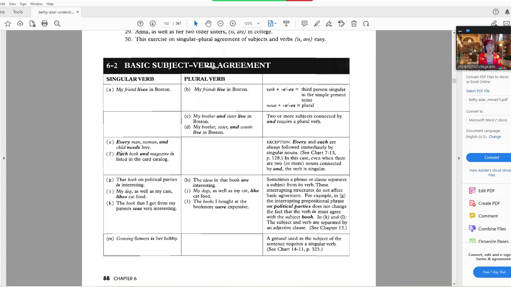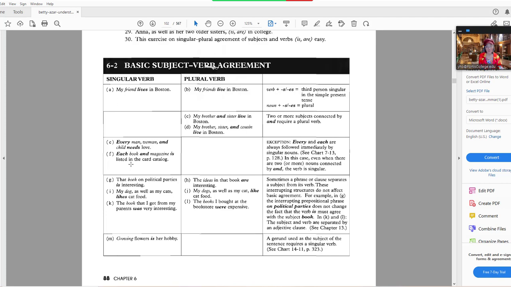Every man, woman, and child needs love. Each book and magazine is listed in the card catalog. When you have indefinite pronouns like everything, everybody, anybody, nobody, somebody, each and every, that's always followed by a singular verb. So you would have every man, woman, and child needs love. Each book and each magazine is listed in the card catalog. So every and each are always followed immediately by singular verbs. In this case, even when there are two or more nouns connected by and, the verb is singular.